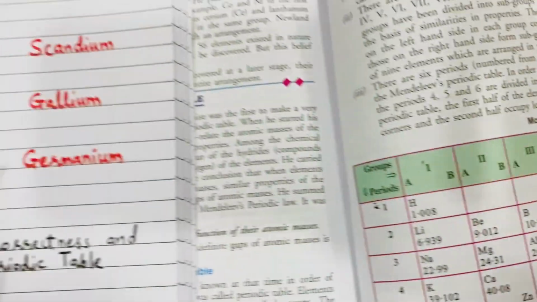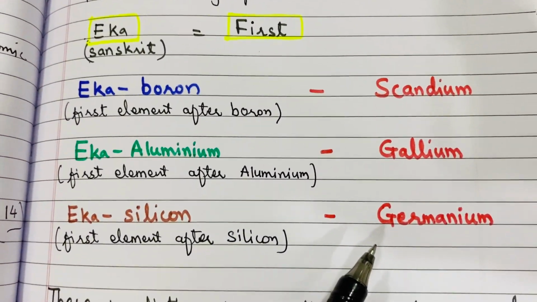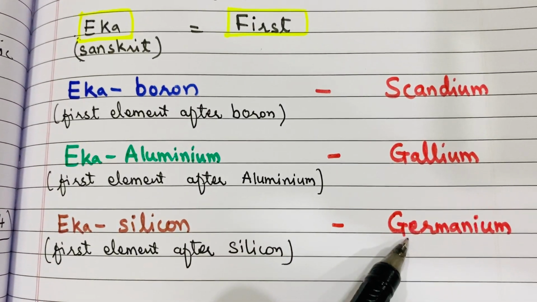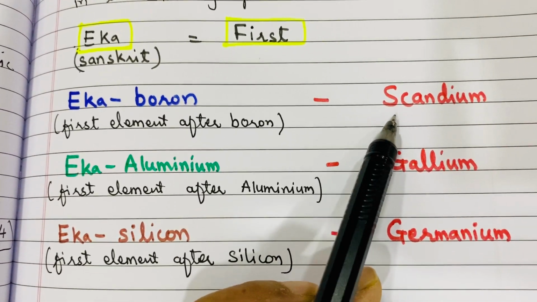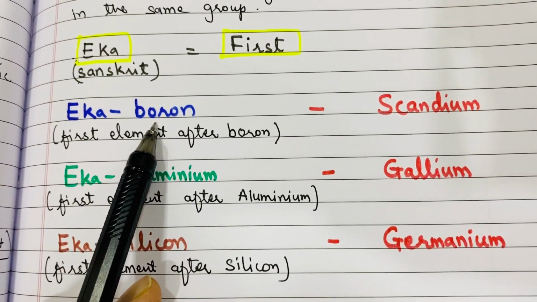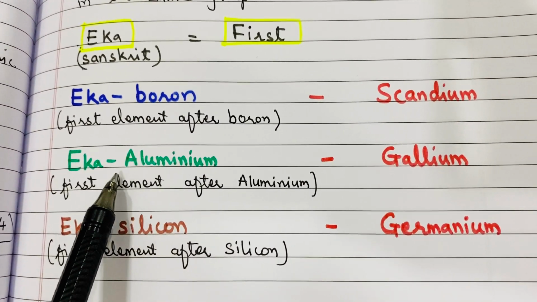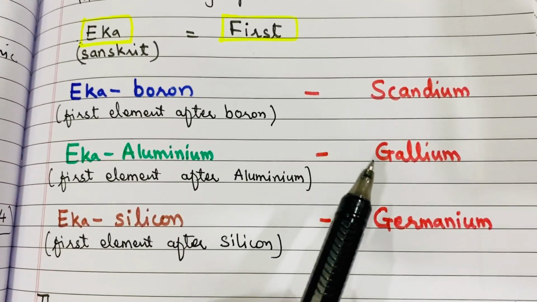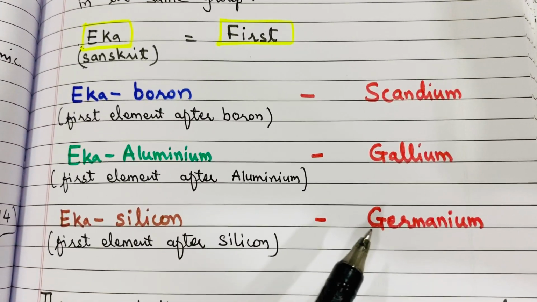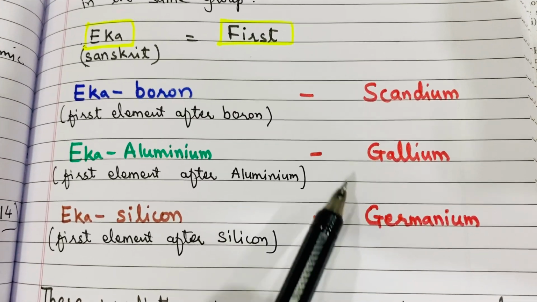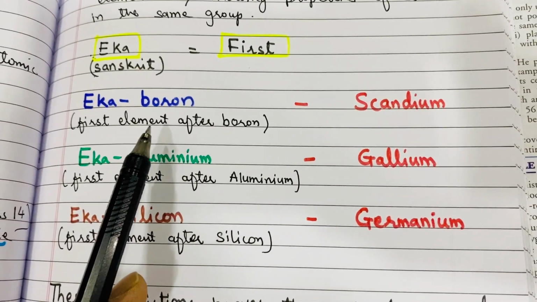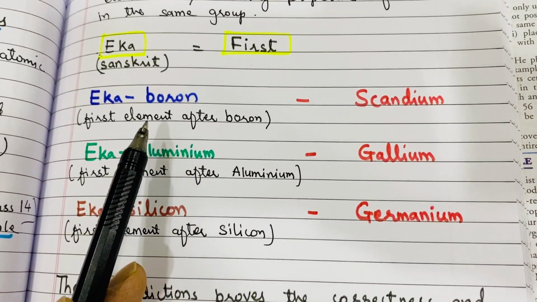Later on, these elements were discovered after many years, and these new elements were given different names: scandium, gallium, germanium. This scandium was exactly the element eka boron, having the same chemical properties as predicted by Mendeleev. Similarly, for eka aluminium, the empty space was filled by the new element gallium, and eka silicon was filled with the new element germanium. So these three were the new elements which were discovered later, but they had the properties which were predicted by Mendeleev.